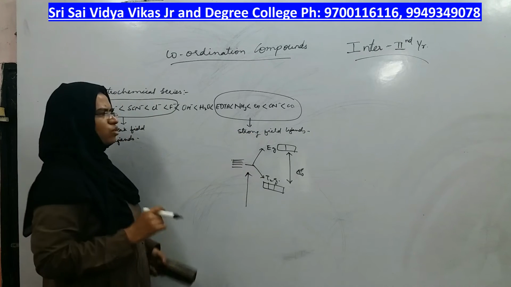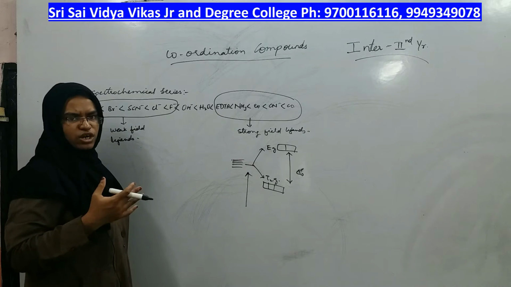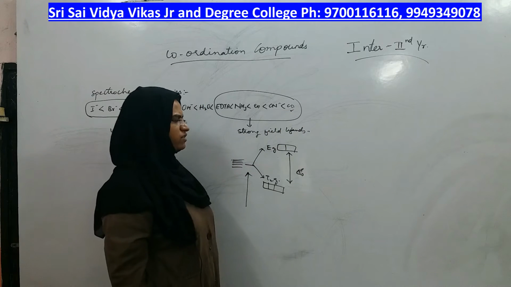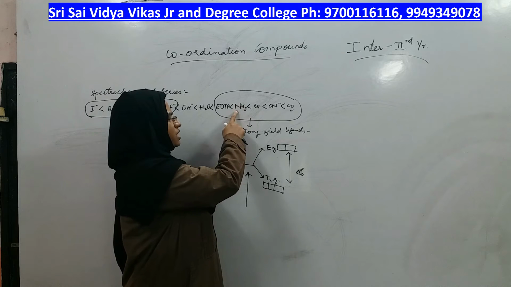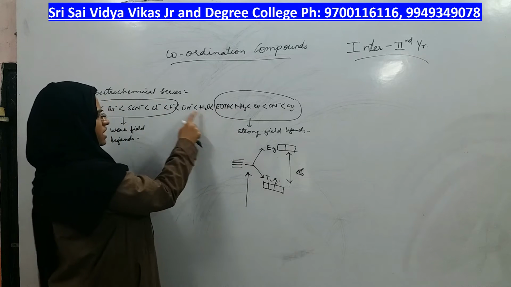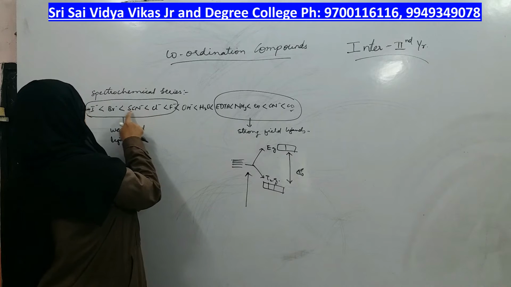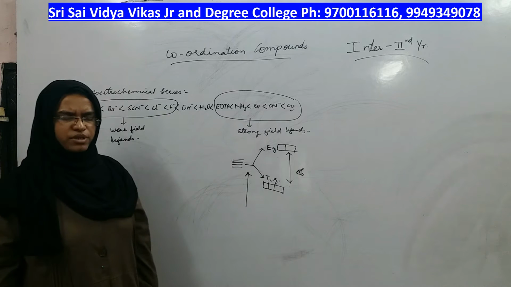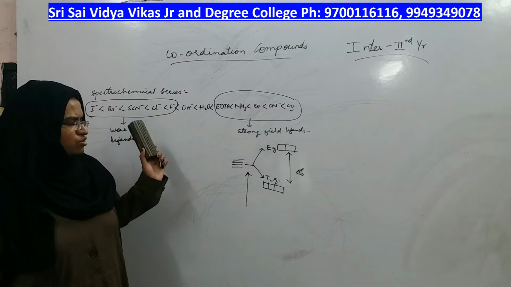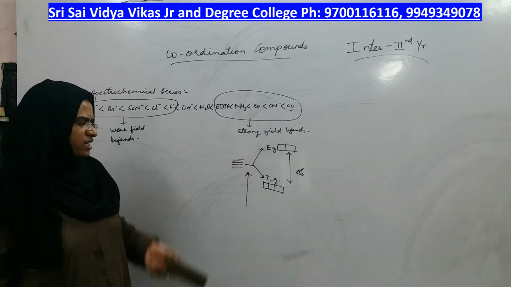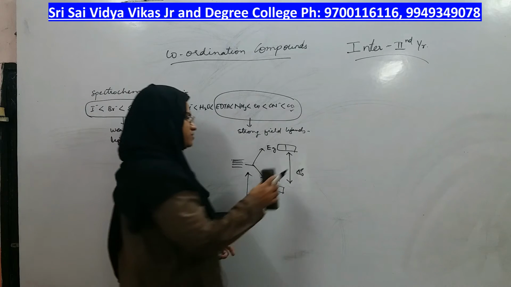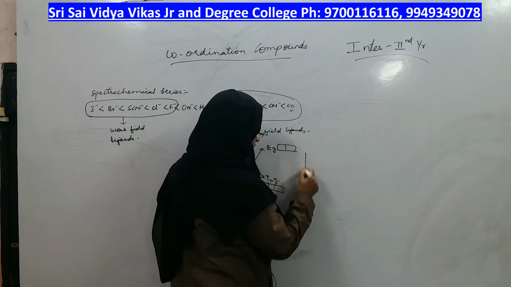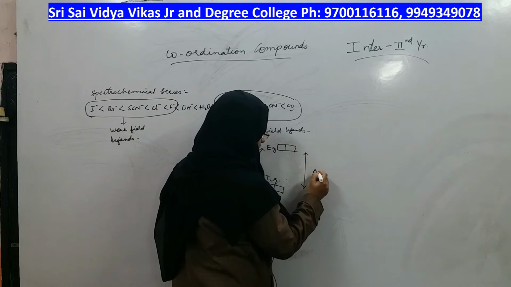Therefore, we have to know who comes under spectrochemical series and what is the order of their strength. The strongest ligand in spectrochemical series is carbonyl, and after that nitrile, ethylenediamine, amino, EDTA, water or aqua ligand, hydroxo, fluoro, chloro, thiocyanate, bromo, iodo, right? This is the order of decreasing strength of spectrochemical series. Now, if ligand is strong field ligand, splitting will be more, and if ligand is weak field ligand, splitting will be less, right? So that is the energy gap in an octahedral splitting, which is called as octahedral crystal field stabilization energy, right?